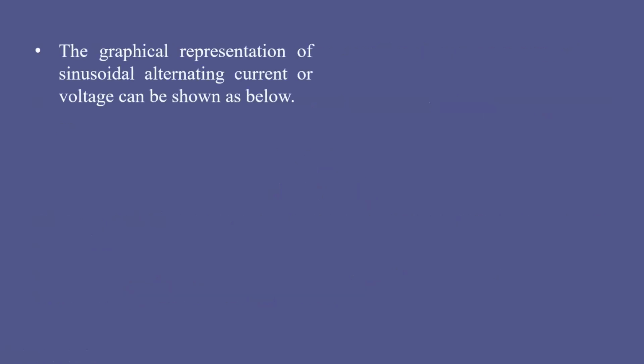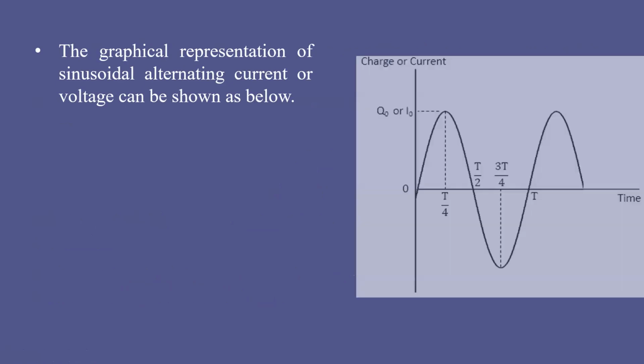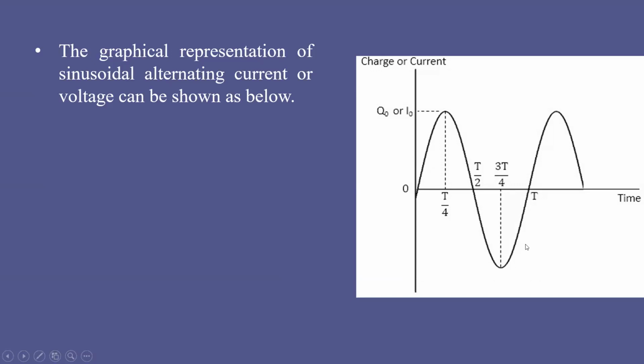Then how to represent it graphically? The graphical representation of sinusoidal alternating current or voltage can be represented in this particular figure. So this is a sinusoidal waveform. Suppose you plot the graph of current versus time. So here the graph of current versus time is plotted.